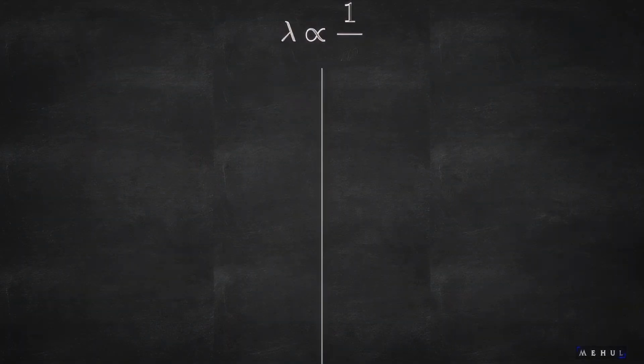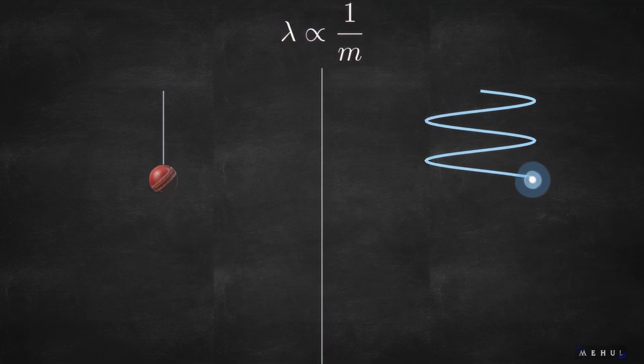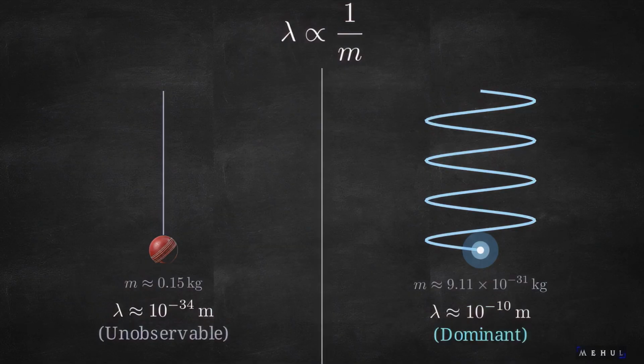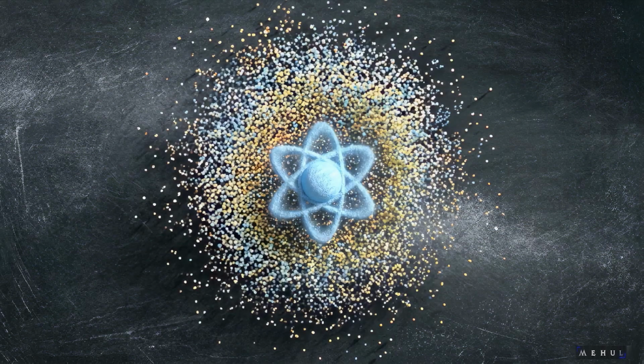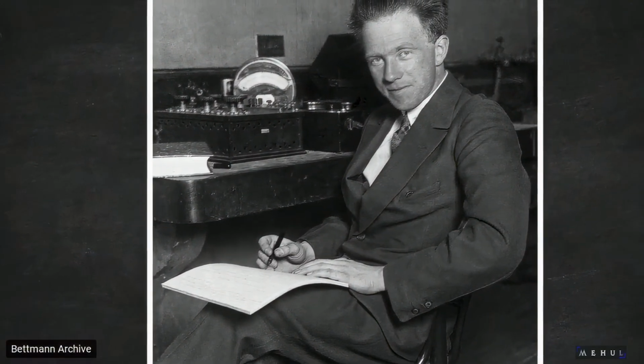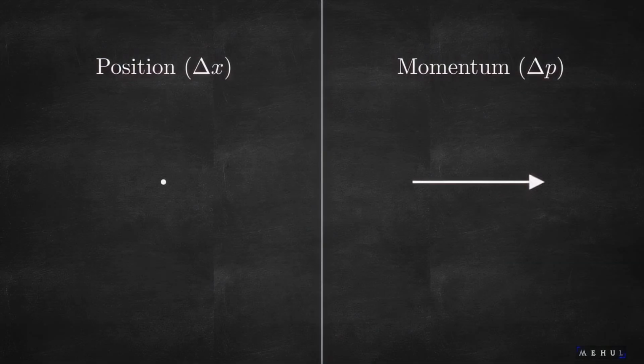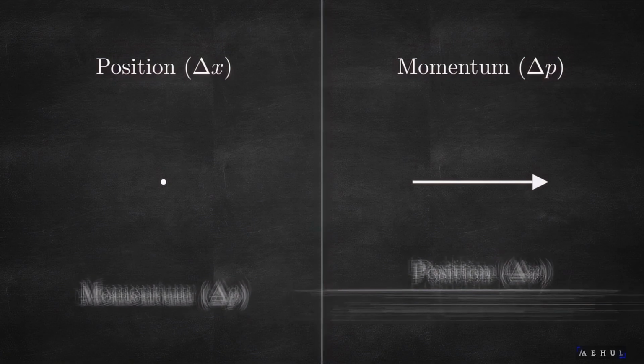Because wavelength is inversely proportional to mass, a macroscopic object like a cricket ball has a wavelength so astronomically small it is unobservable. But for a subatomic particle like an electron, the wave properties dictate its entire existence. Werner Heisenberg proved that observing these microscopic waves has strict limitations. It is impossible to determine simultaneously and with perfect accuracy both the position and momentum of a subatomic particle.